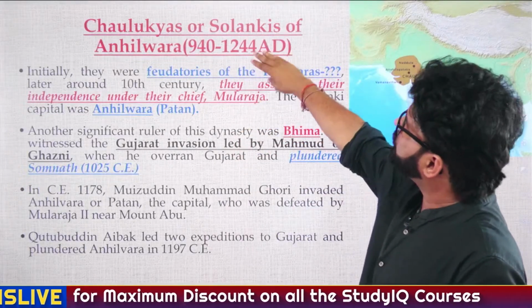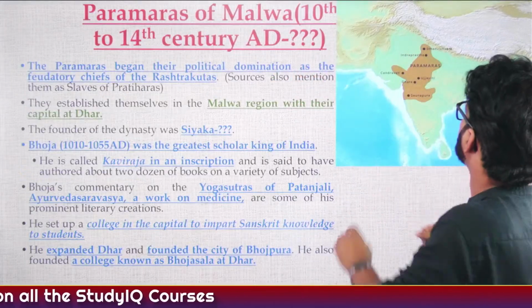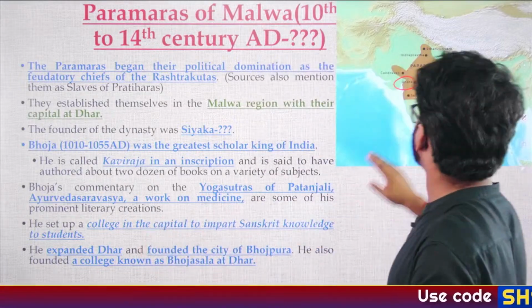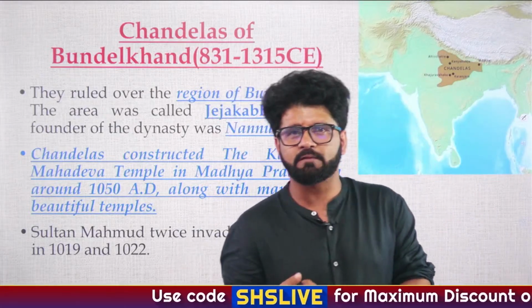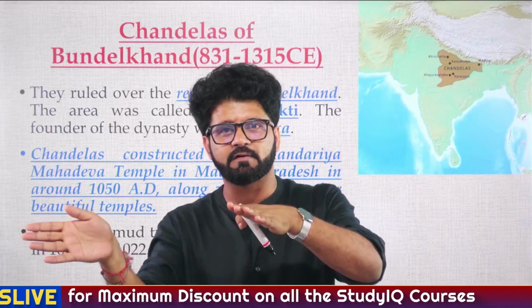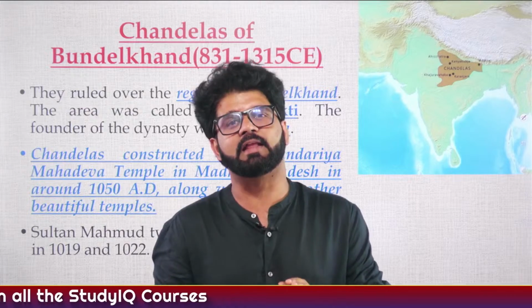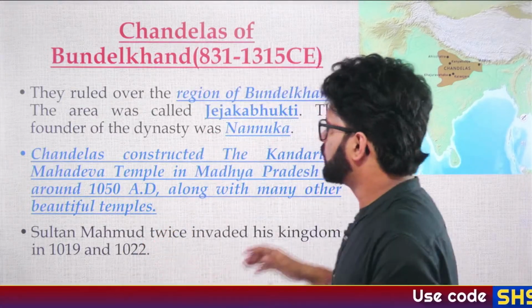Go and read about Chaulukyas, Anhilwada, Patan, their capital. We have talked about Paramaras of Malwa, their capital was Dhar, Raja Bhoj. So we have talked about all these things. You should not be making mistakes in questions on things you have already read. As we have discussed, Nadi kinare saap hai, pada hua galat karna paap hai. That means alongside a river bank you will witness a snake, and if you are making mistakes in things already read, that is actually a sin. It sounds so stupid when paraphrased into English, but again, hope you are understanding it.